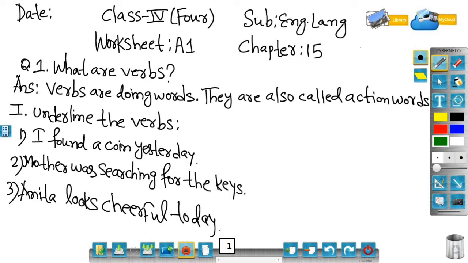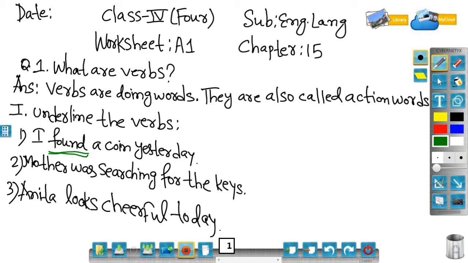I found a coin yesterday. So what is the action word? Found. You have to underline like this. I found. I is the subject. And what is the action word that is being done by the subject? Found. He has, I, that means found something. What? A coin yesterday. So found is an action word.